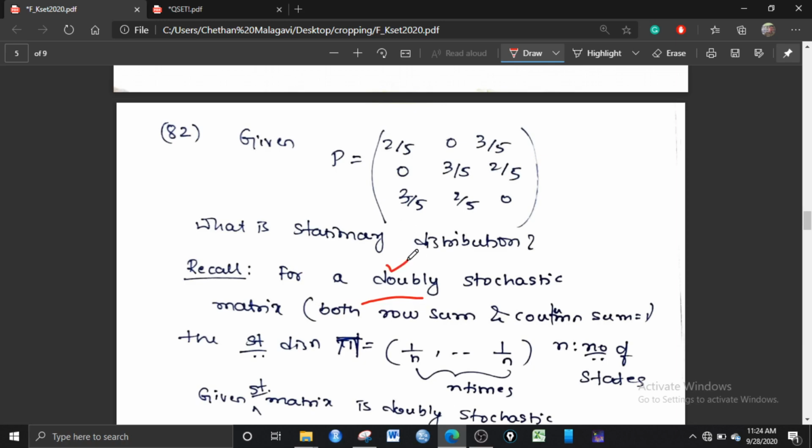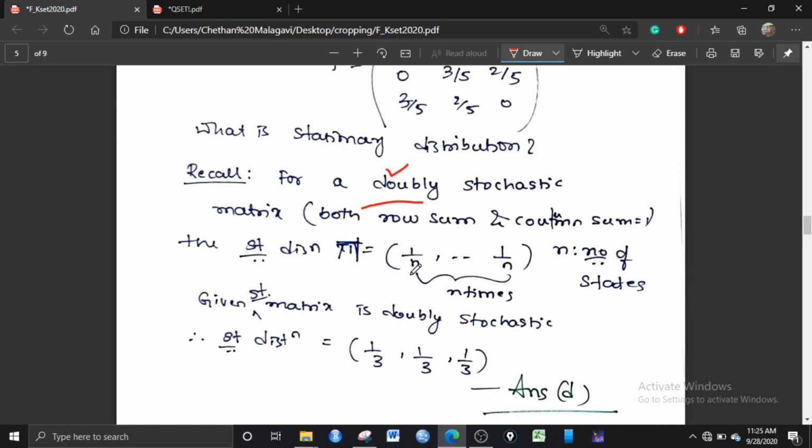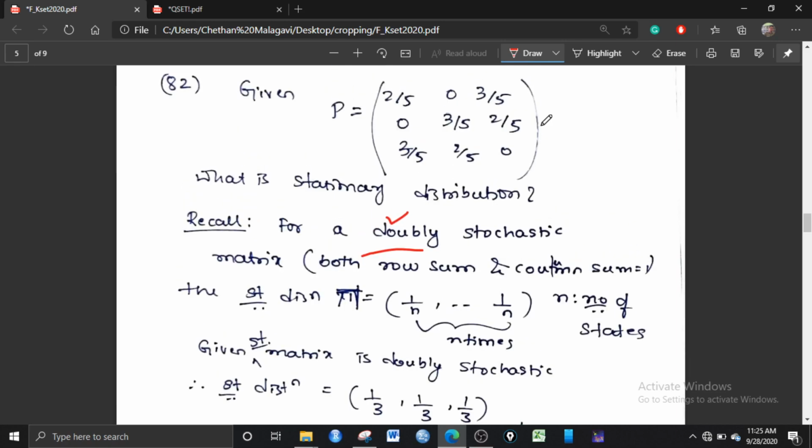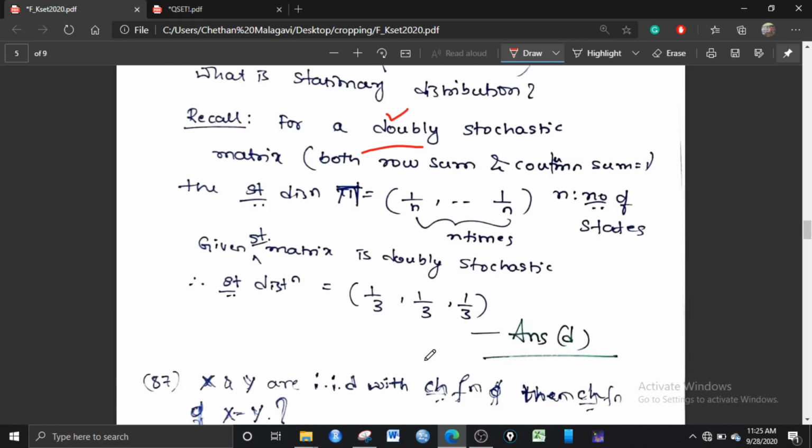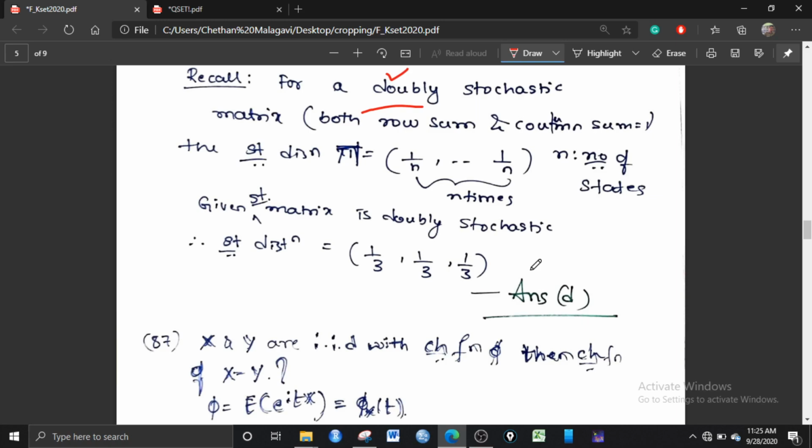So if you know the result and check here, 2 plus 3 is 5, so 5 by 5, this column sum is 1, and 3 plus 2, 5 by 5. So here the row sum is 1 and the column sum is 1. If that is the case, then the stationary distribution is directly given by 1 upon n, where n is the number of states. Here the states are 0, 1, 2, so the number of states is 3. So the answer is 1 by 3, 1 by 3, 1 by 3. It's a direct result-based question. The answer is D.